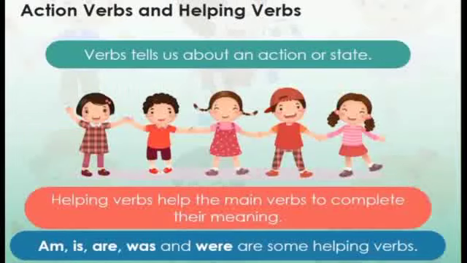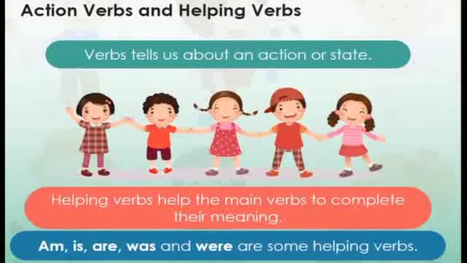We have learned a verb is a kind of word that tells us about an action or state. A few verbs do not show action but help us to complete their meanings. They come before the main verb.